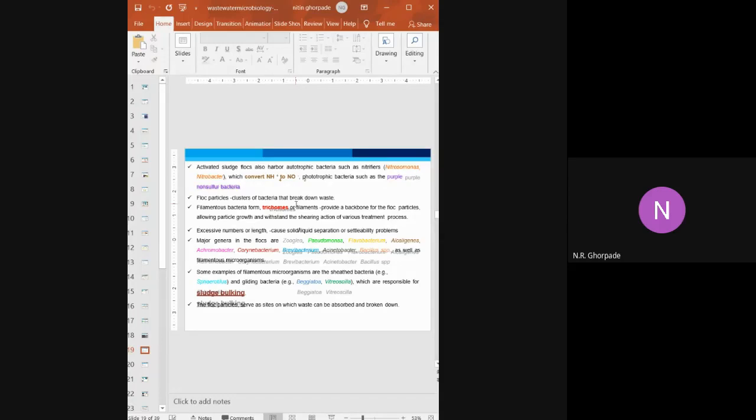So it is a nitrifier, and next there is a bacteria which is different from this: purple non-sulfur bacteria. Again, same condition. They are important for nitrogen fixation. While doing this activity, they come together, meaning Nitrosomonas or Nitrobacter or sulfur bacteria or non-sulfur bacteria. So these bacteria come together.